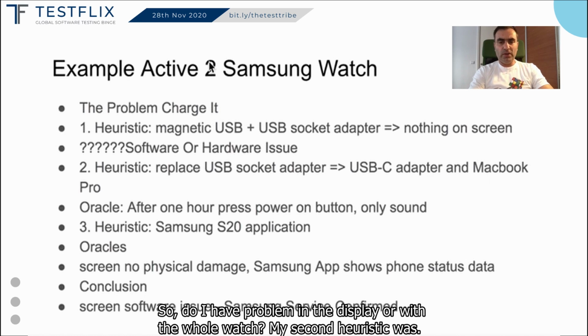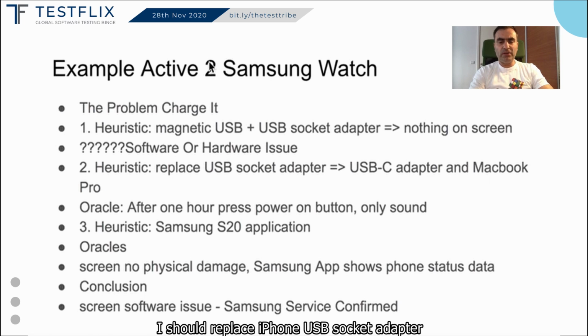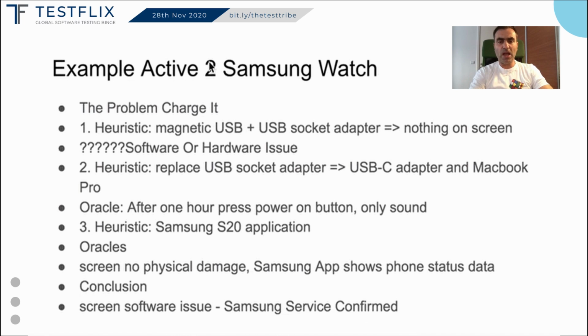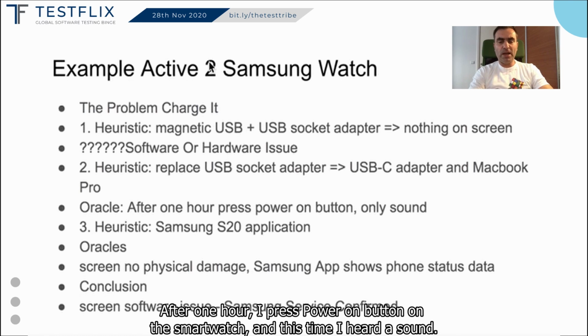My second heuristic was I should replace the iPhone USB socket adapter with a USB-C adapter, and then I connected the magnetic charger with my MacBook Pro. After 1 hour, I pressed the button on the smartwatch, and this time I heard a sound.